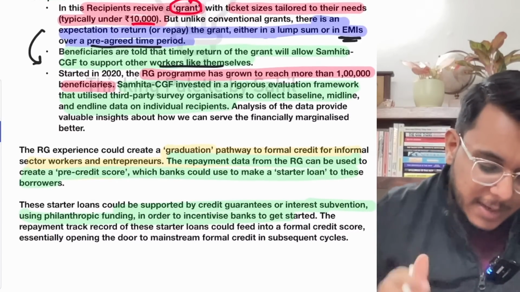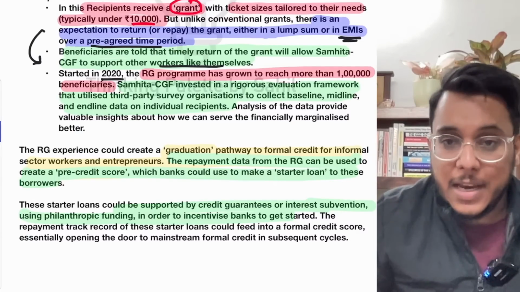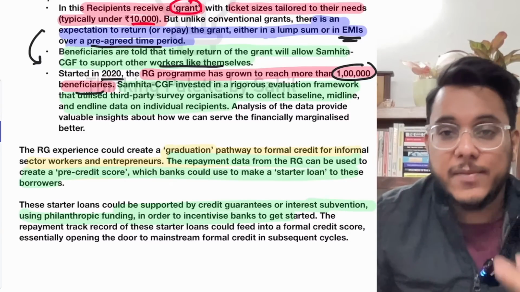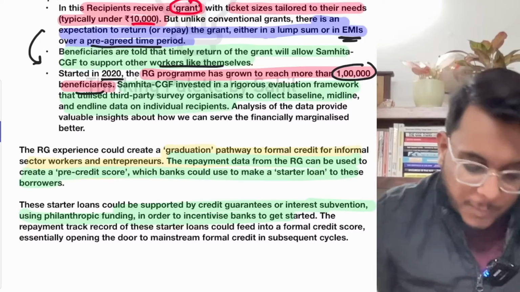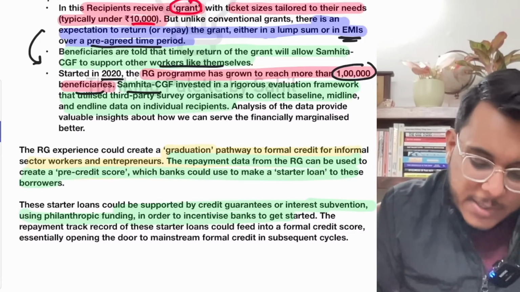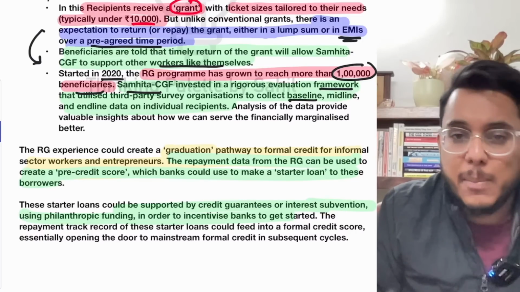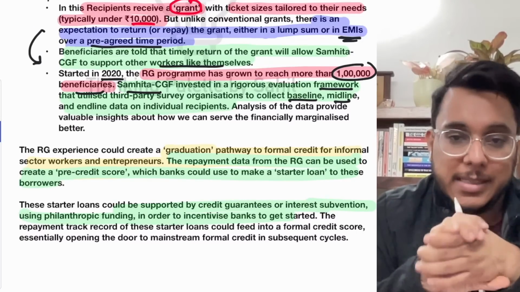This returnable grant program started in 2020, and right till now it has reached more than 1 lakh beneficiaries, and a large number of beneficiaries have returned the grant also. Now, the Samhita Foundation is doing a rigorous evaluation. It is taking up baseline and midline data and is identifying the suitable recipients.